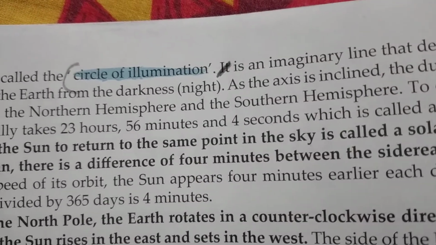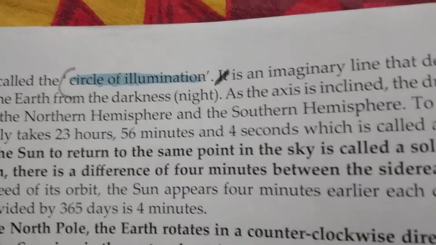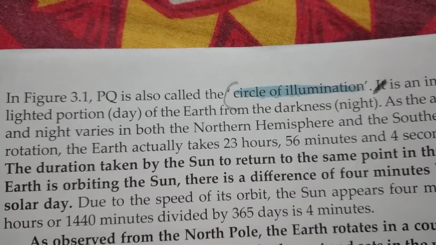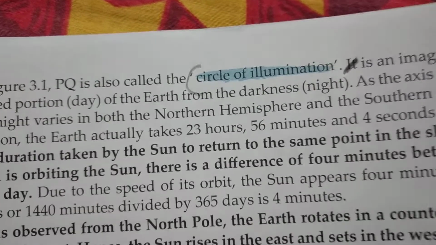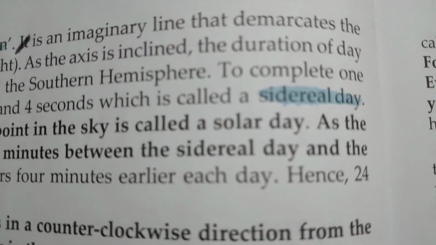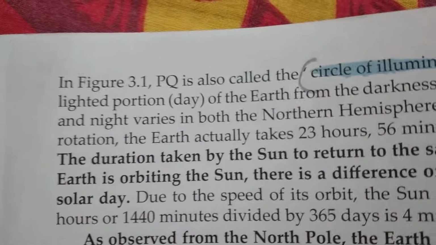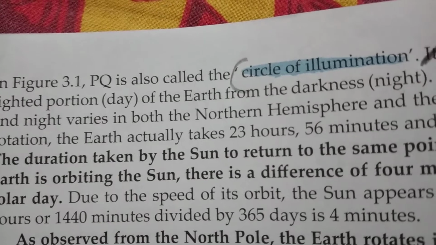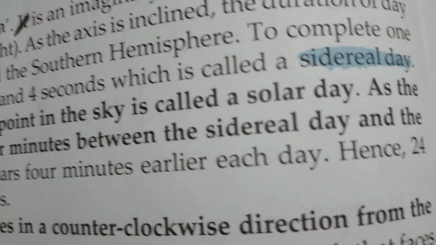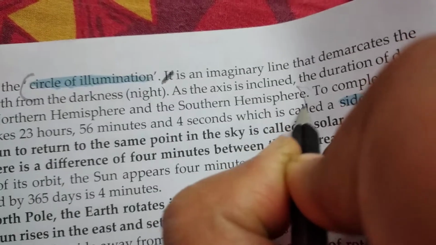The circle of illumination is an imaginary line that demarcates the lighted portion or day of the earth from the darkness. As the axis is inclined, the duration of day and night varies in both the northern hemisphere and the southern hemisphere. Okay. So our answer is up to southern hemisphere.